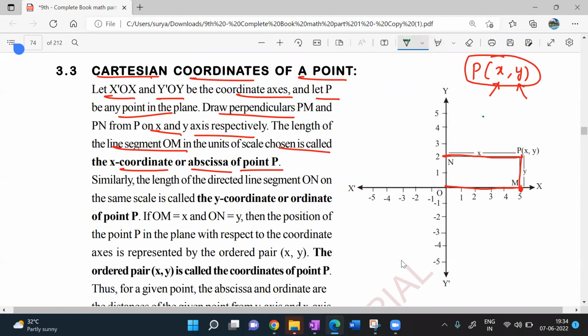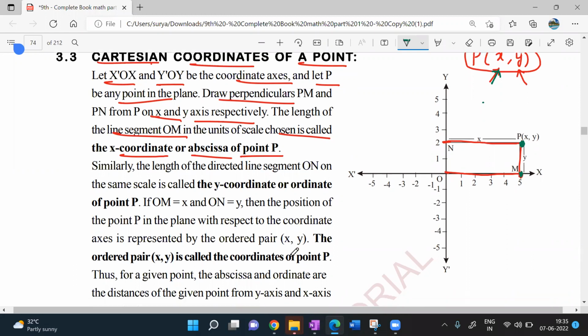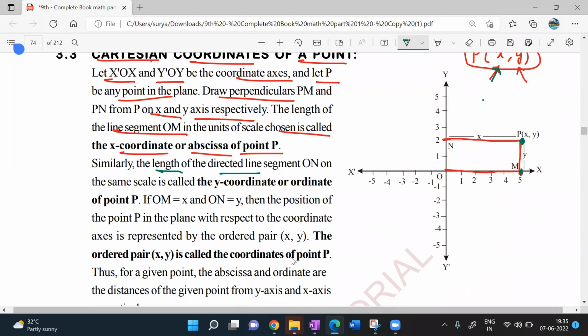So how am I representing that point? I'll go first with the abscissa, the x coordinate. I'll choose how many units I'll be taking. Then I'll think about the y coordinate, how many units it has on the y-axis. So I'll be plotting with that. This is how you plot it. Similarly, look at this here. The length of the directed line segment ON, on the same scale, is called the y coordinate.